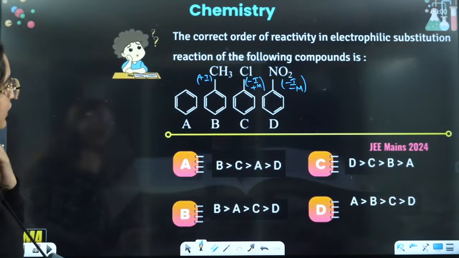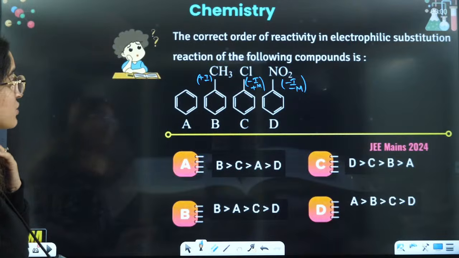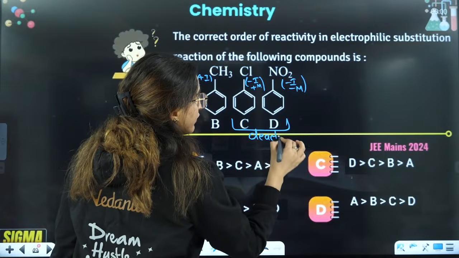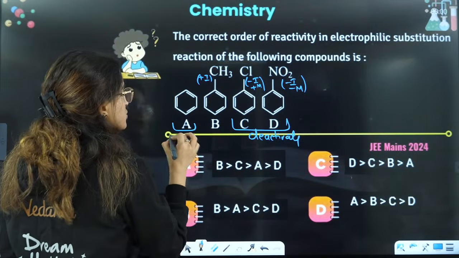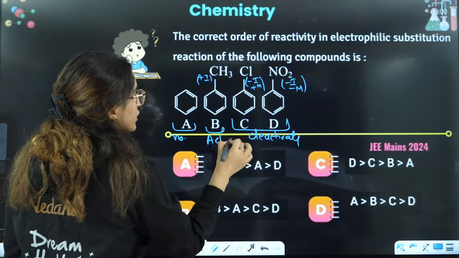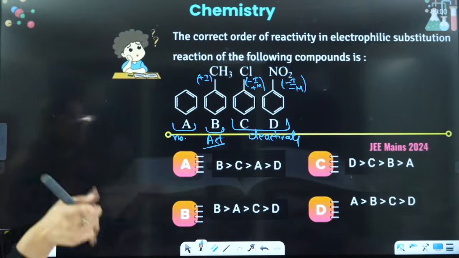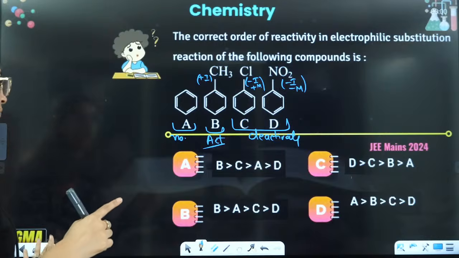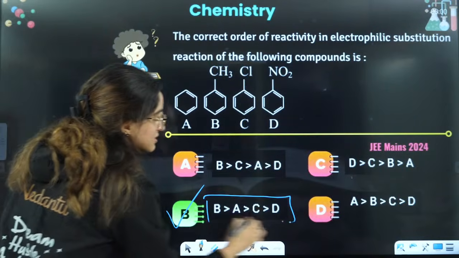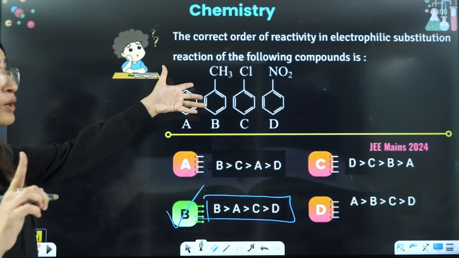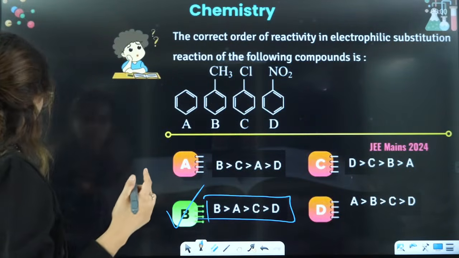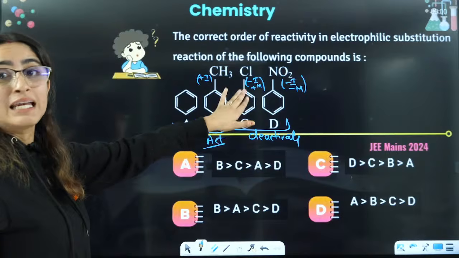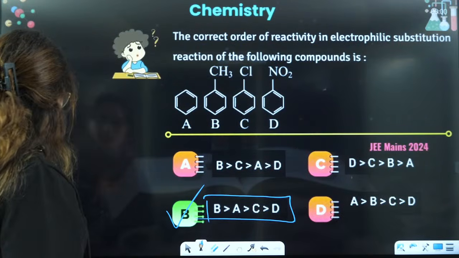This is deactivating, and minus I is very dominating, yes. So these two are deactivating groups. This one has no effect, this one is activating, so it will be B, A, C and D. Yes, BACD, that means B is the correct answer here. So what we are going to see is what effects they are going to show you, and which is deactivating, which is activating. So this, even though it has plus M, is a deactivating group, right? So that you have to consider, that I already told you.